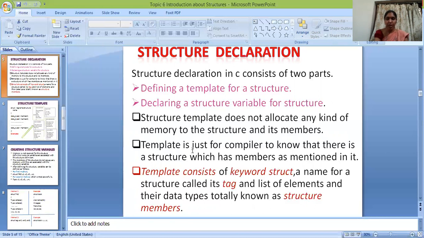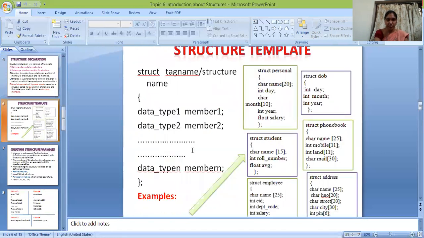The template consists of the keyword struct, a name for the structure called the tag, and the list of elements and their data types, together known as structure members. Here is the structure template: struct tag name or structure name, within that data type member 1, member 2, and so on up to member n.